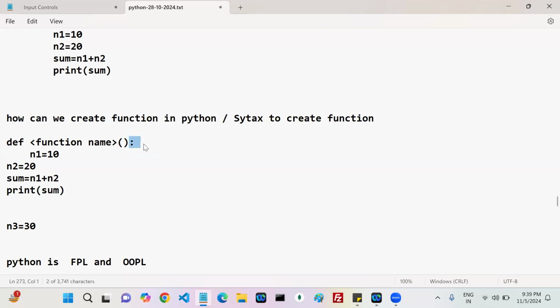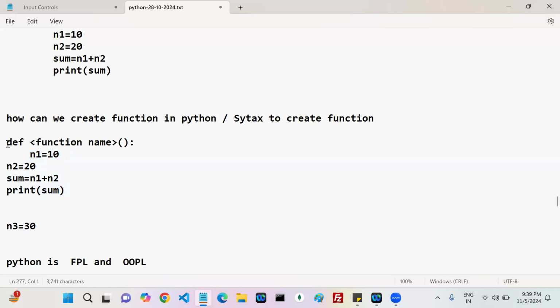Whenever the block starts, the statements following it with four spaces of indentation belong to that particular block. At this moment, the block started here. How many statements followed the indentation? Tell me. Come on. One. Only one.